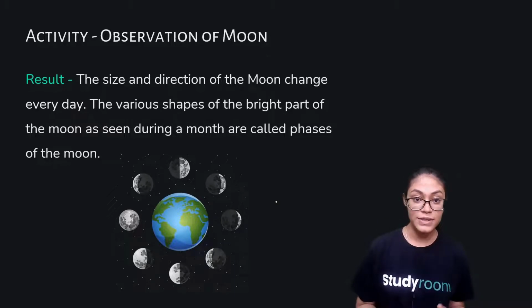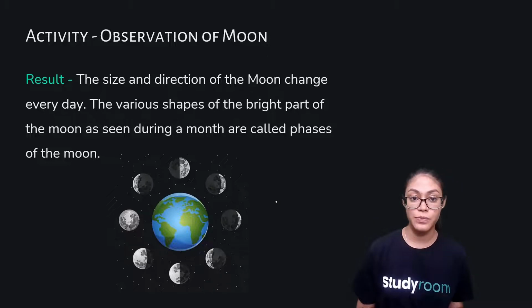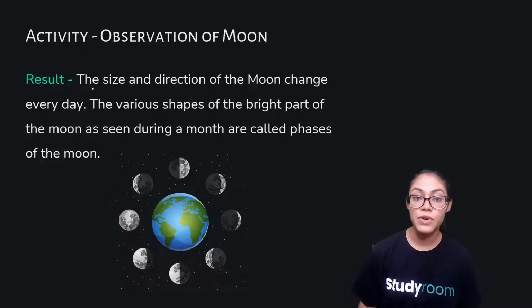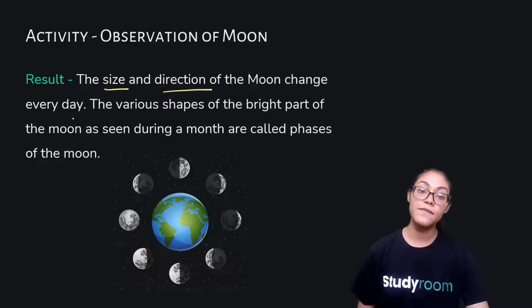You also notice in which direction the moon is present on which day, that is, in the east direction or in the west direction. So, what you will observe as the result of this activity is that the size and the direction of the moon change every day. The various shapes of the bright part of the moon as seen during a month are called the phases of the moon.